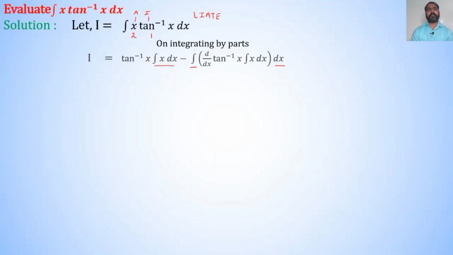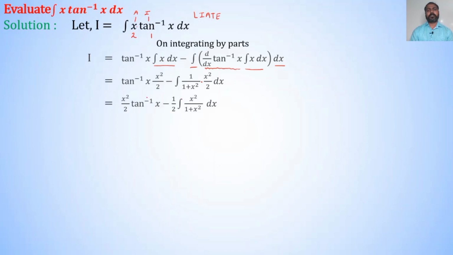We know that integration of x dx is x square divided by 2. Also we know that derivative of tan inverse x is 1 upon 1 plus x square, and integration of x dx is equal to x square divided by 2. Therefore, I is equal to tan inverse x as it is into x square divided by 2 minus integration of derivative of tan inverse x, which is 1 upon 1 plus x square, into integration of x dx, which is x square divided by 2, dx,